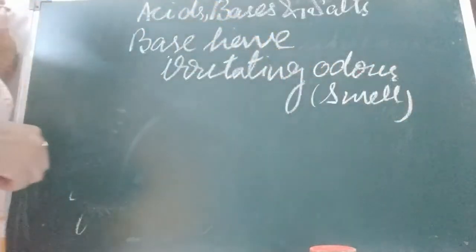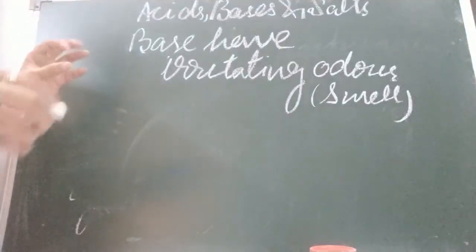Irritating odor means irritating smell. Odor means smell. Okay. Irritating odor, and they are used with caution.